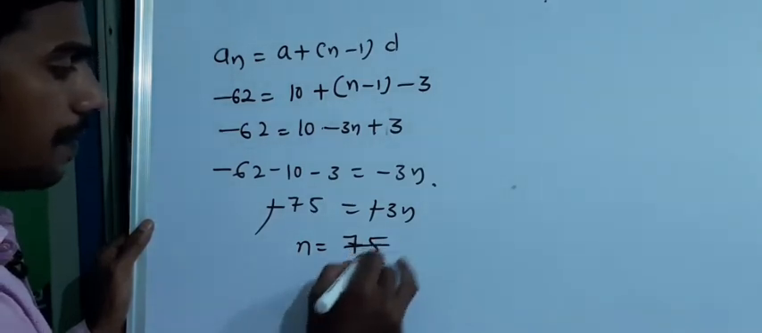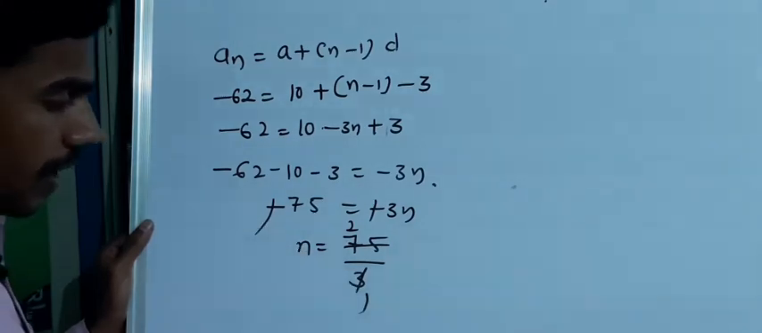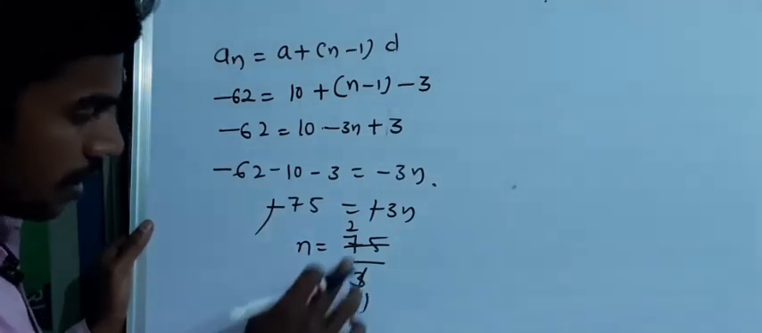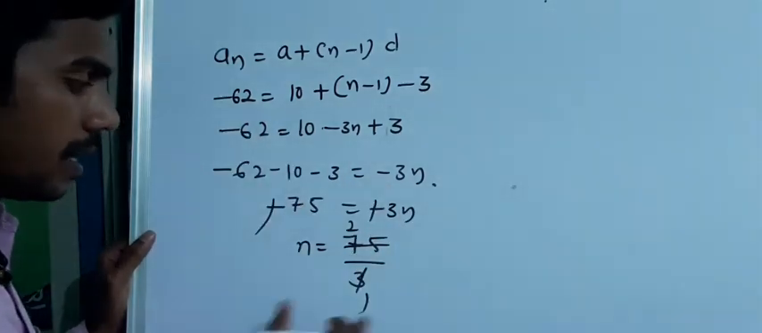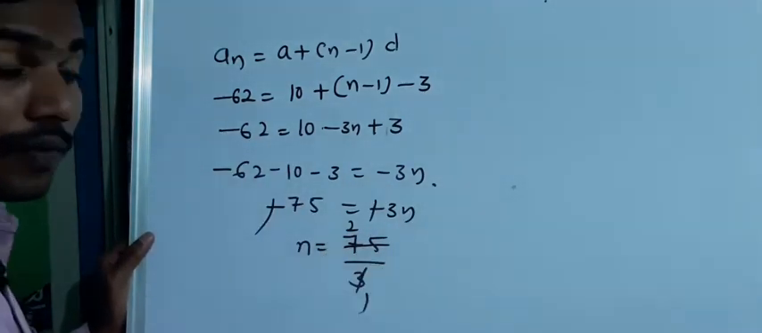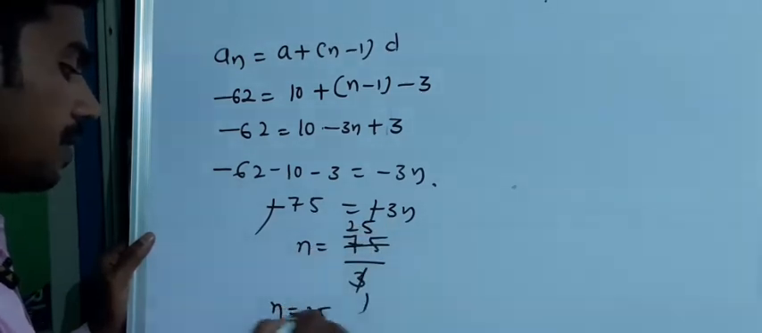So 3 ones are 3, 3 twos are 6. First we will verify whether it is a multiple of 3 or not. 7 plus 5 is 12, and 12 is a multiple of 3. Obviously it is going to be divisible by 3. 3 twos are 6, 1 left, 15. 3 fives are 15. That is, there are 25 terms.